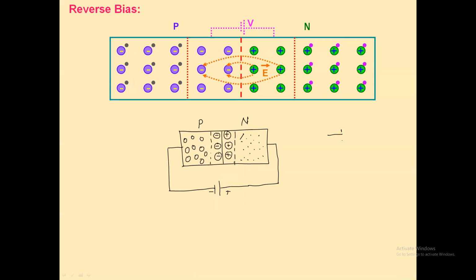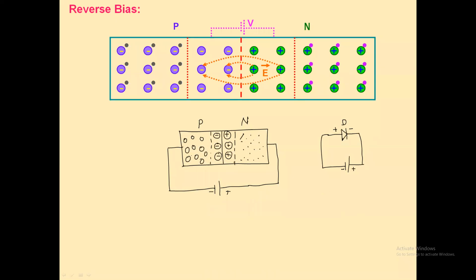Suppose this is the symbol of a PN junction diode. Here this is the positive terminal of the diode and this is the negative terminal. When the positive terminal of a diode is connected to the negative terminal of the external battery, and the negative terminal of the diode is connected to the positive terminal of the external battery, we say that the diode is connected in reverse bias.